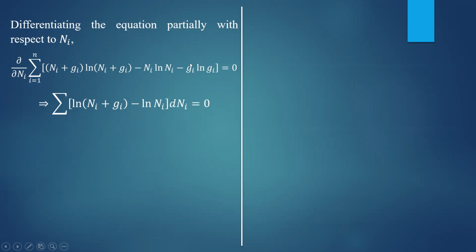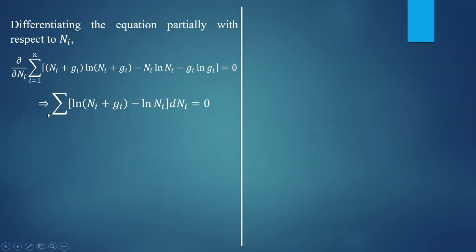The derivative of the last term will be 0. I have skipped one step here. So you are left with the summation of ln of ni plus gi minus ln of ni into dni, which must be equal to 0.